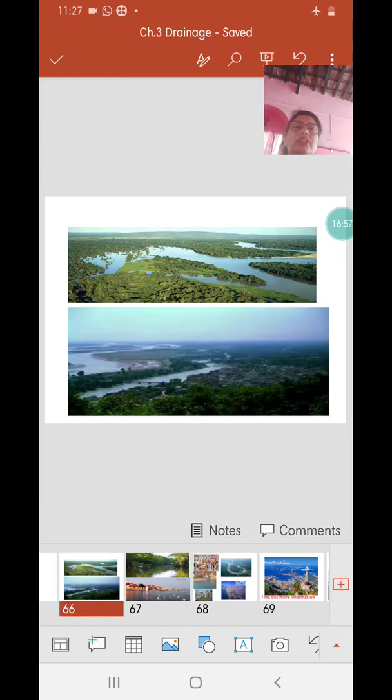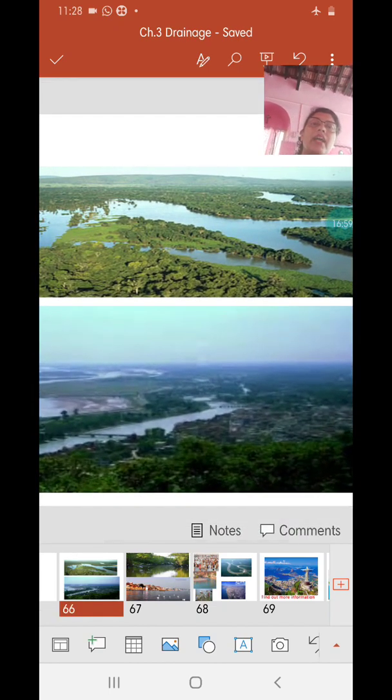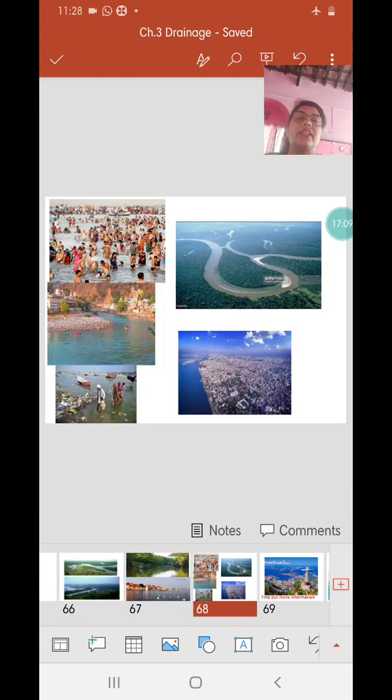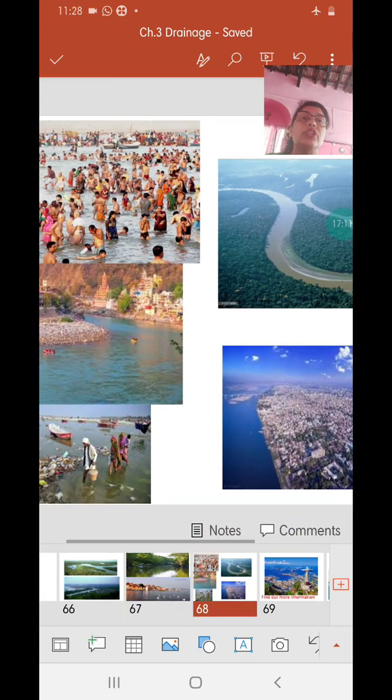Now what we have here are the pictures of Amazon River and Ganga River. When you compare these, they can ask you to give a reason why the pollution of river Ganga is of so much significance and so much botheration for us. Why should we bother about pollution of river Ganga while Amazon is not really polluted?